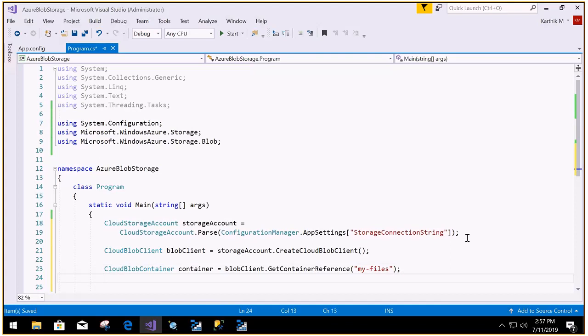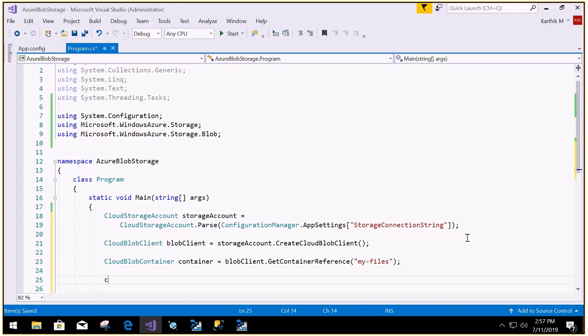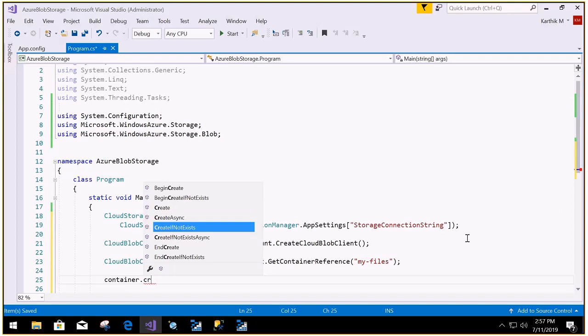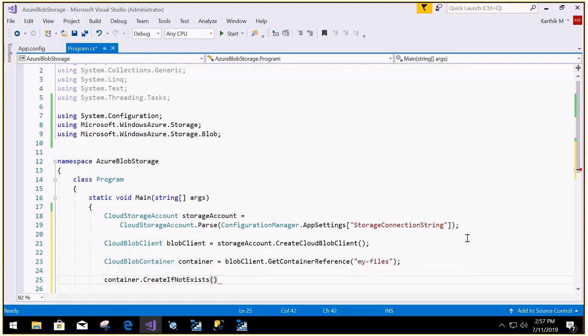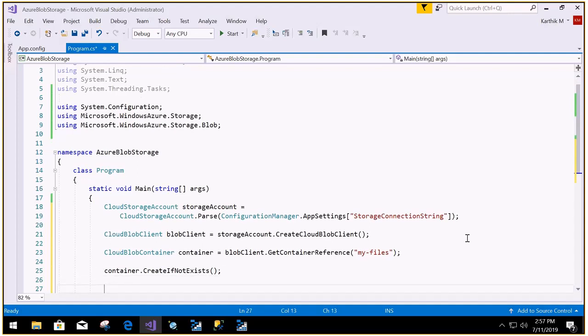Okay, then I want to check whether the container already exists. If it exists, we need to avoid creating it. If it is not available, create it, so container.CreateIfNotExists, which is going to return true or false. I don't mind. If it is there, it will say true. Otherwise, it will say false and it will create it. Once it is done, I'm just simply saying Console.WriteLine container is created.